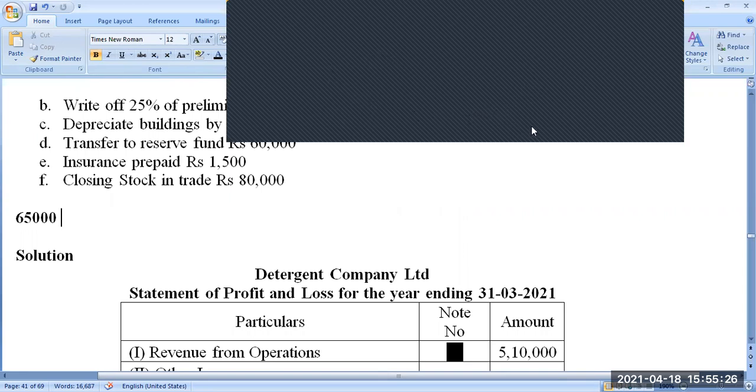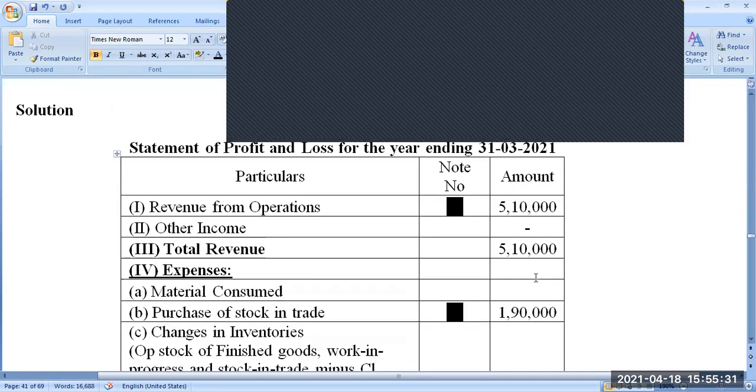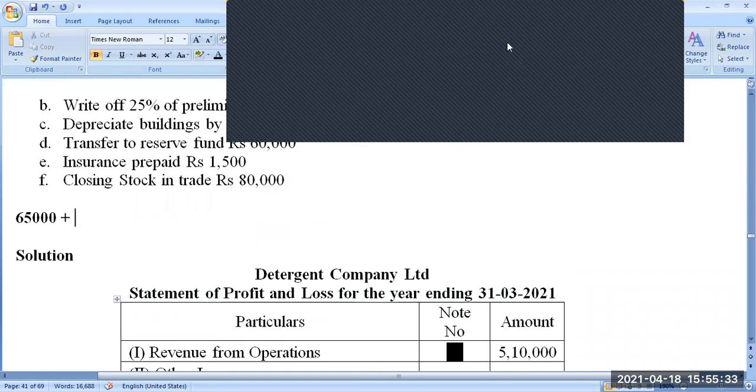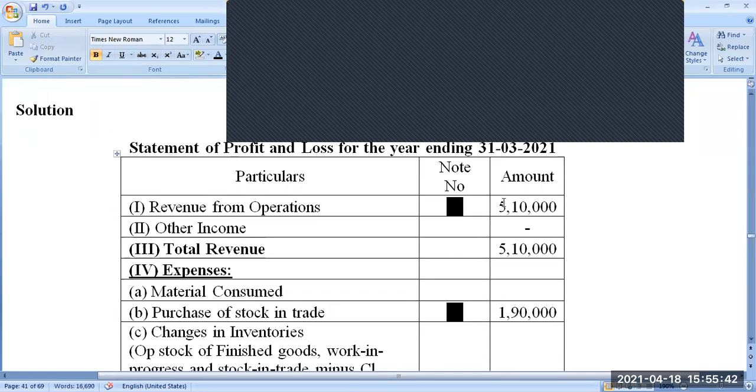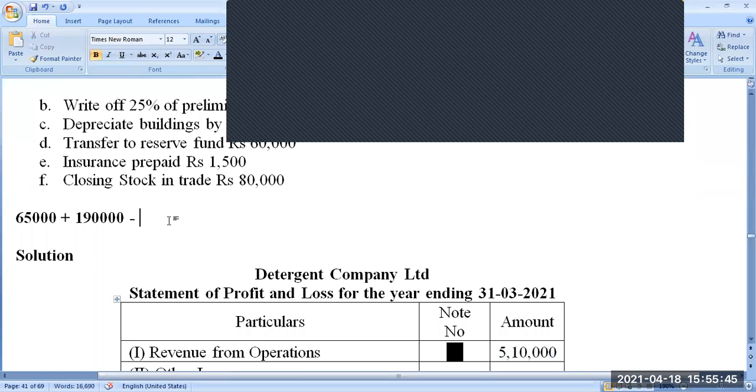We bought some more material worth rupees 1,90,000. Now, how much did we sell for? We sold for 5,10,000. The 5,10,000 includes profit also, but we don't know internally how much worth of material was sold. So now the sales to be minus should be equal to your closing stock.